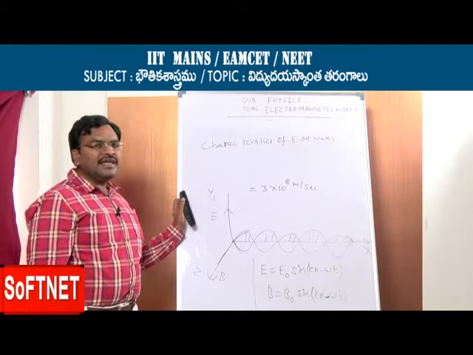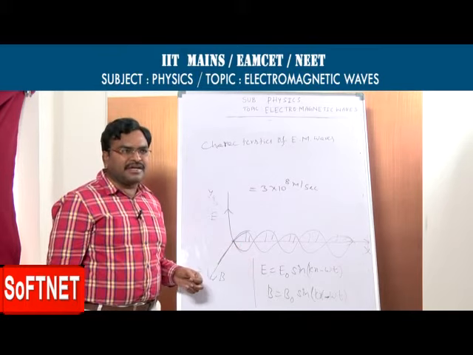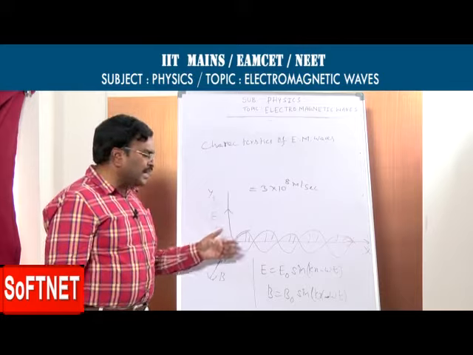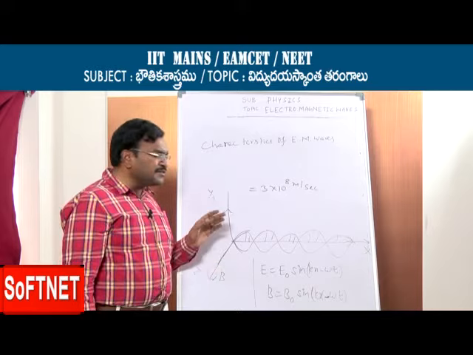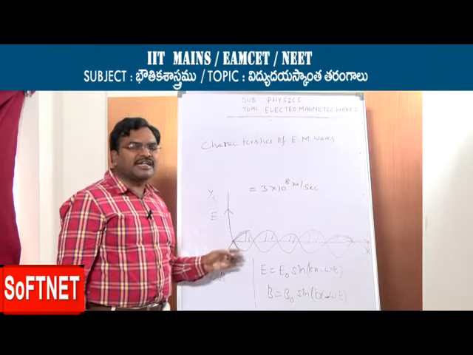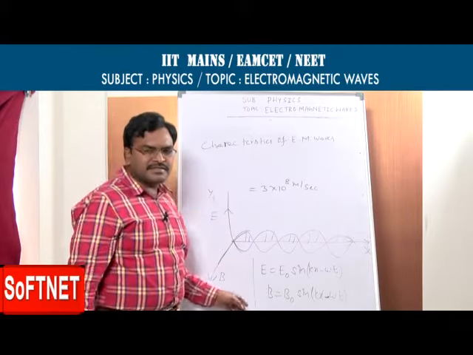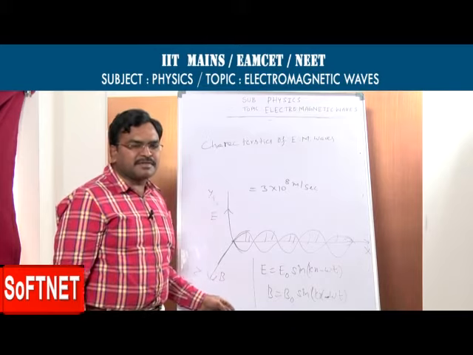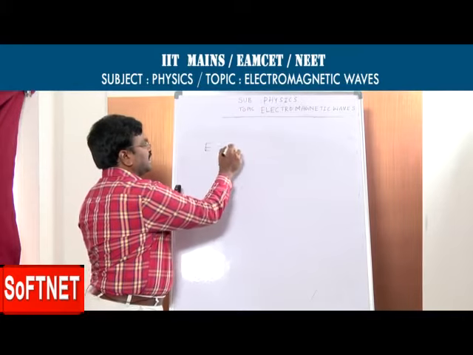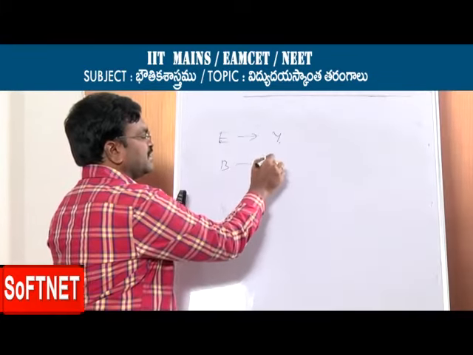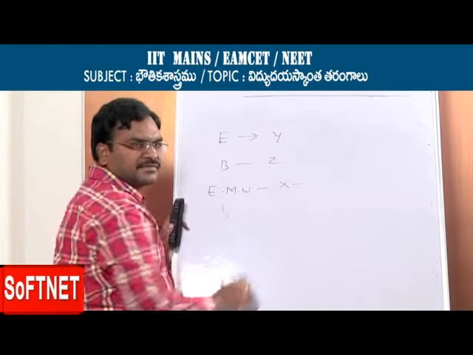Here we have a time varying electric field. If the electric field varies with time, we get displacement current. Displacement current comes into play when the electric field changes with time. We will discuss displacement current. Also, as I said, the electric field is along the y-axis and the magnetic field is along the z-axis, so the electromagnetic wave is along the x-axis.